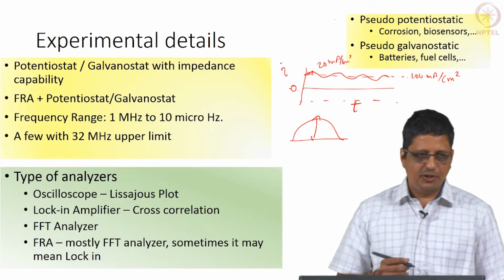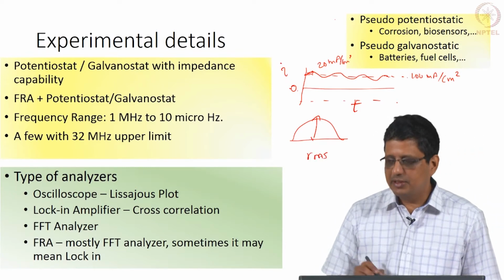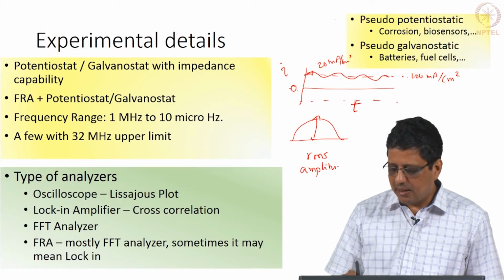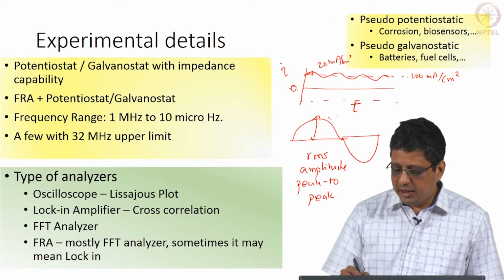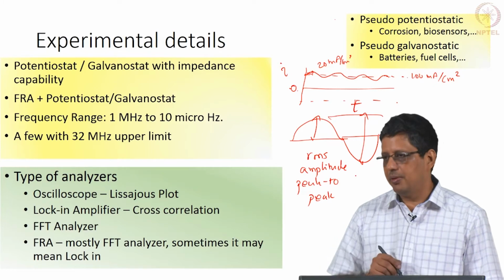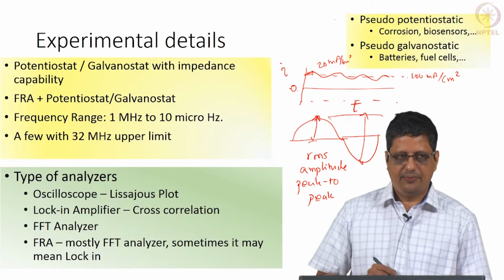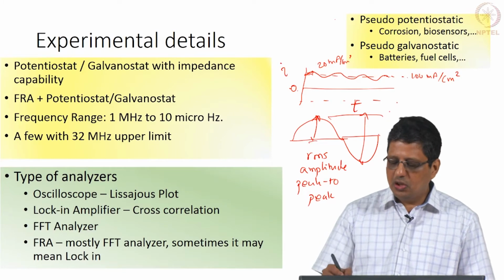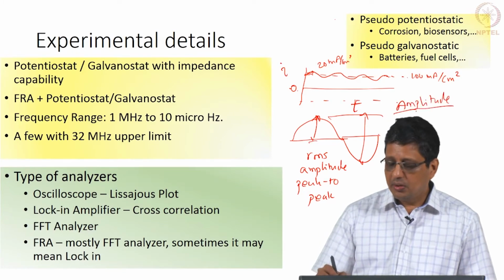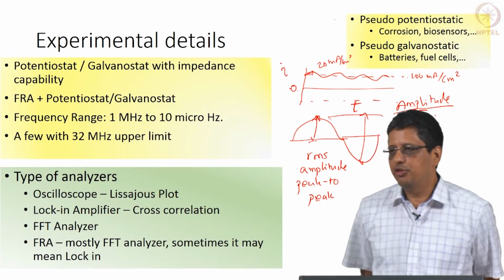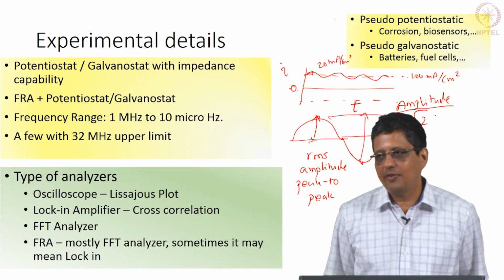There are different ways of specifying. You can specify RMS value, you can specify the amplitude, you can specify peak to peak, means from the maximum to the minimum. Amplitude is from 0 to the maximum. RMS is going to be amplitude divided by approximately 1.4, okay, it's root mean square value.